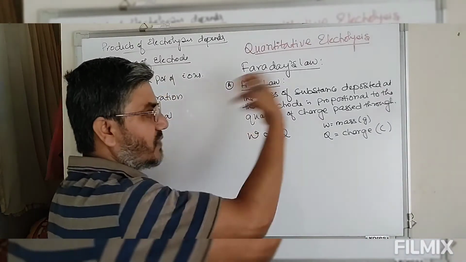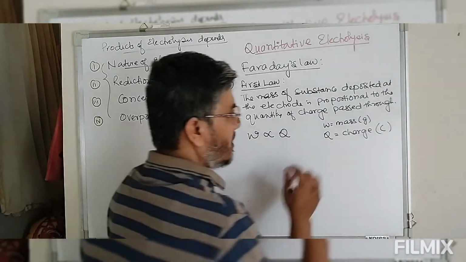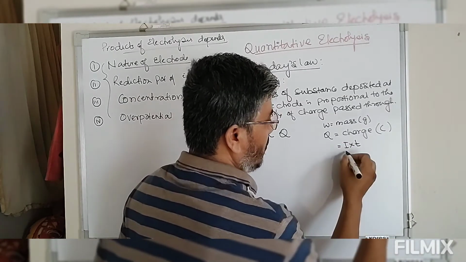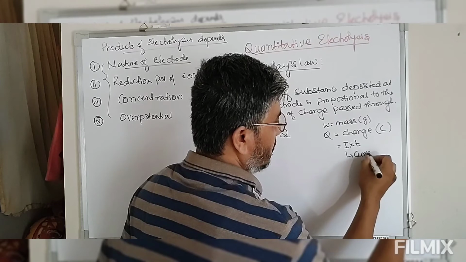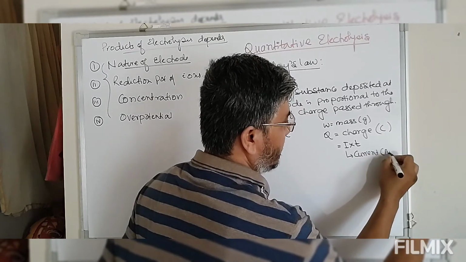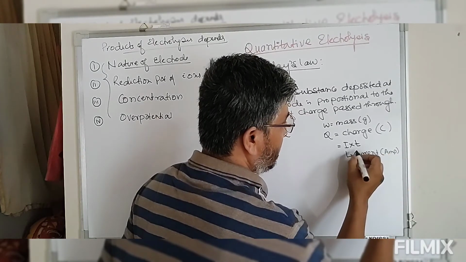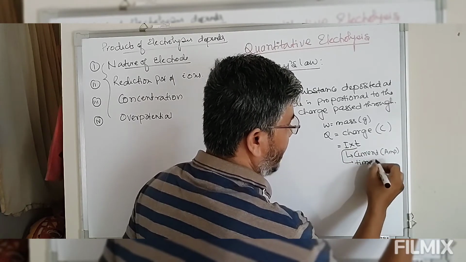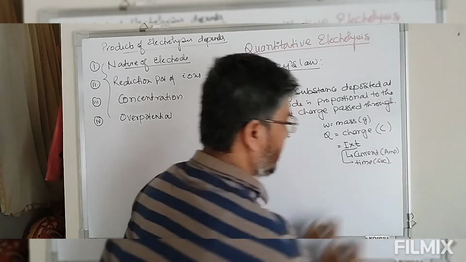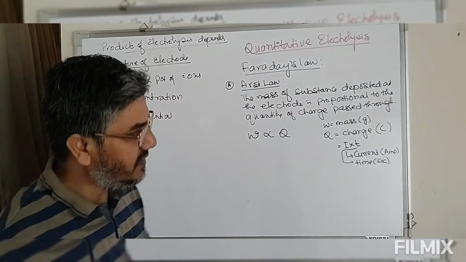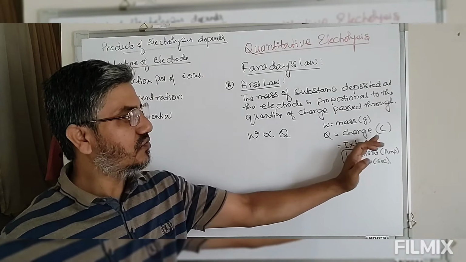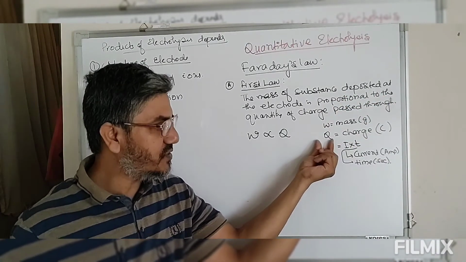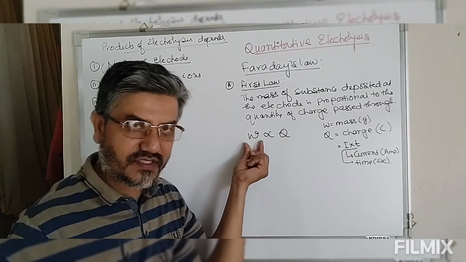Now we are passing electric current, so charge Q is equal to I into time T. I is current, measured in ampere, and T is time, measured in second. Once a certain current is passed through the solution for a fixed time, we get this Q, and we can easily define the mass of the substance oxidized.